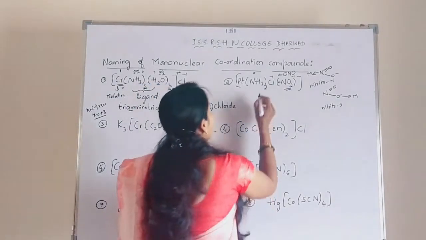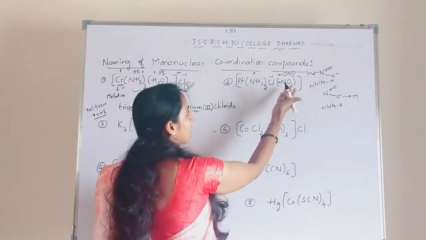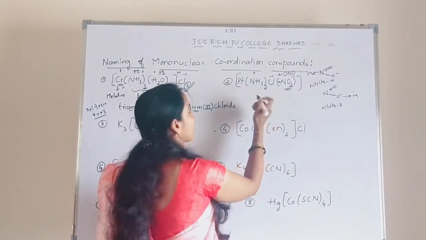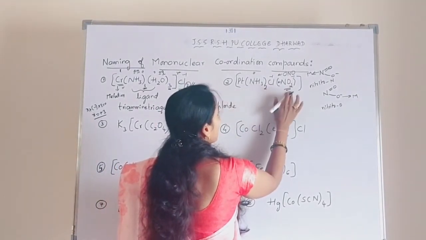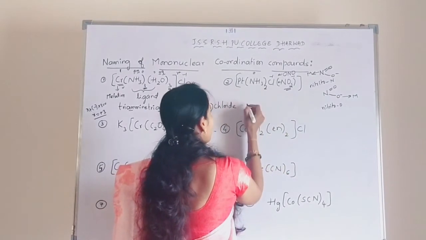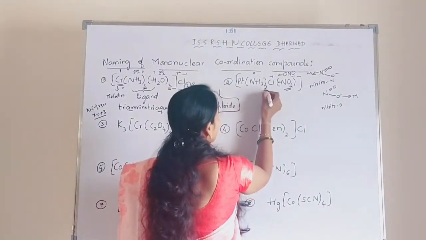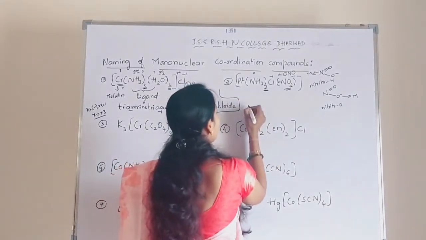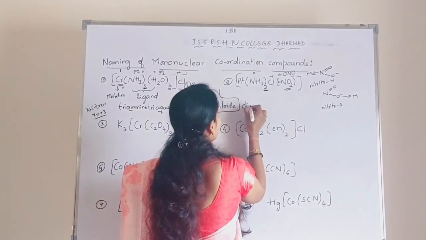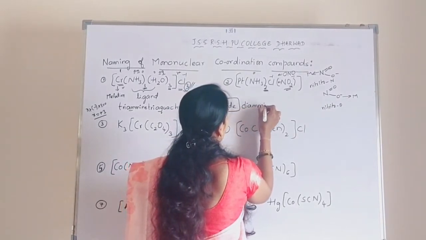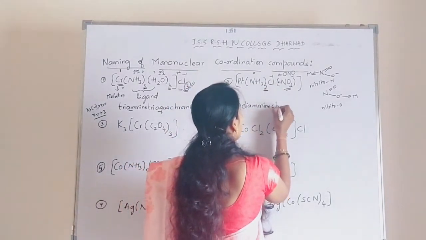Understood? Clear? So first we have to go for the alphabetical order because it contains three different kinds of ligands. They are amine, chlorido, and nitrato. Amine will come first, so we start with amine. Two amine molecules are there, so the prefix di is used: diamine. Only one chlorine atom is there, so chlorido.